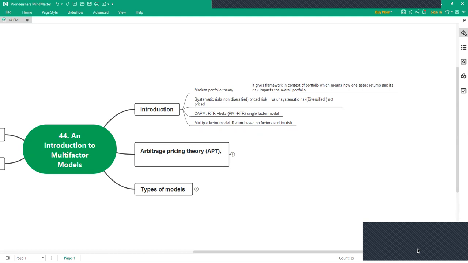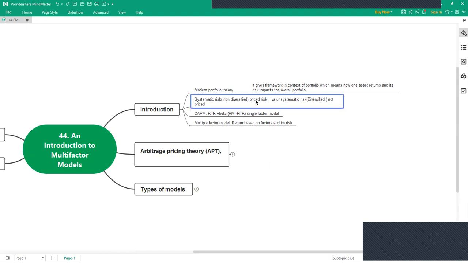Second, in the introduction, the curriculum has discussed the CAPM model, where, as everyone knows, the formula of CAPM is the risk-free rate plus beta times the market return minus the risk-free rate. It's a single factor model which gives you information about the market risk. It has also given an introduction to the multi-factor model. In CAPM there's only one factor, the market risk, whereas in a multi-factor model there are many factors, more than one.